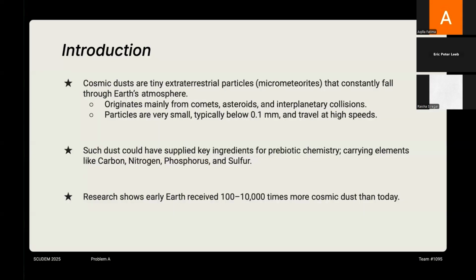Cosmic dusts are tiny extraterrestrial particles, also called micrometeorites, that constantly fall through our atmosphere. They originate mainly from comets, asteroids, and interplanetary collisions. The dust contains various elements, and some of these might have been key ingredients for prebiotic chemistry, mainly carbon, nitrogen, phosphorus, and sulfur. We also know that the early Earth received up to 10,000 times more cosmic dust than today.